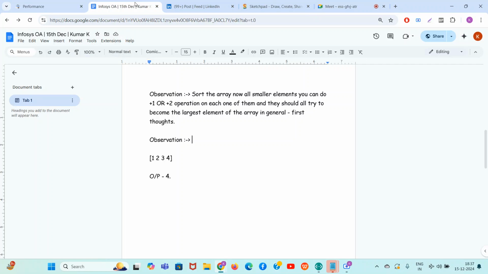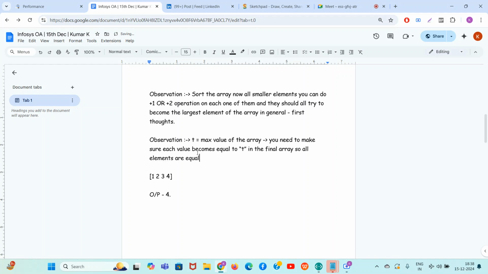So let me write here, and now your mind will be blown, okay? Let's say t is the max value of the array. You need to make sure each value becomes equal to t in the final array, so all elements are equal after the operations are done.